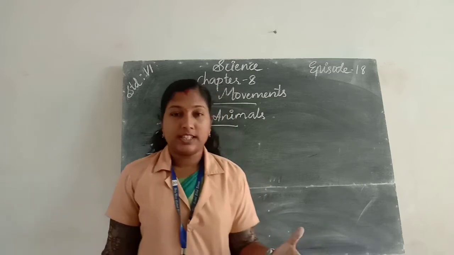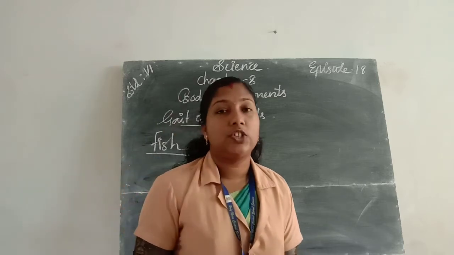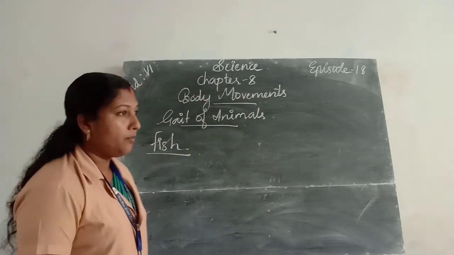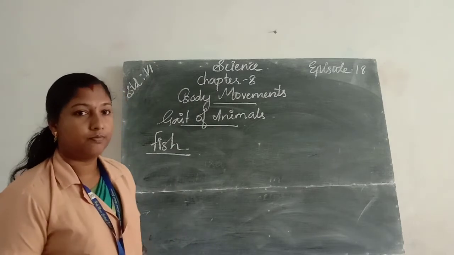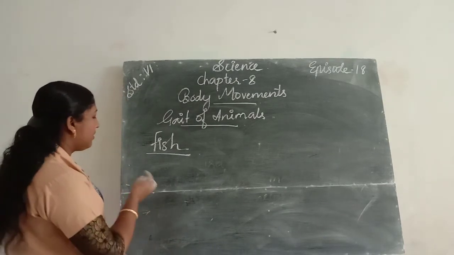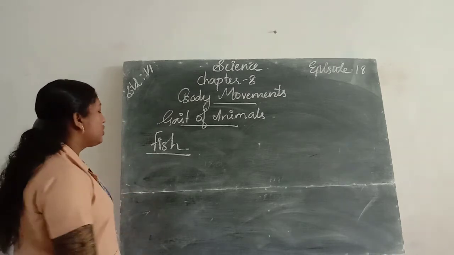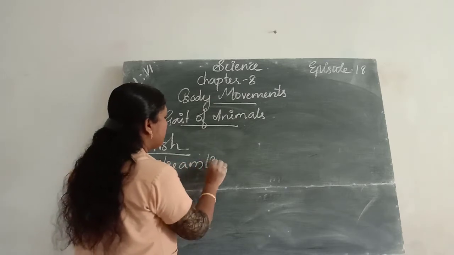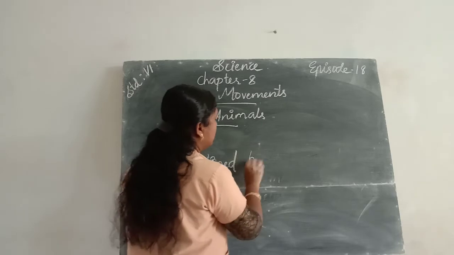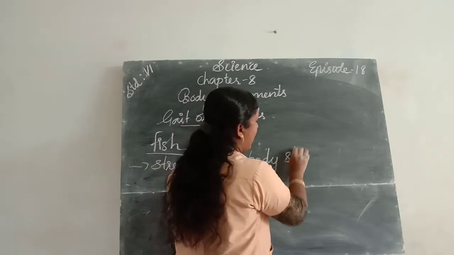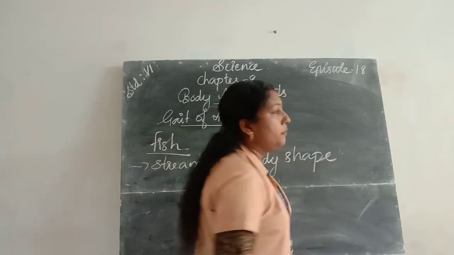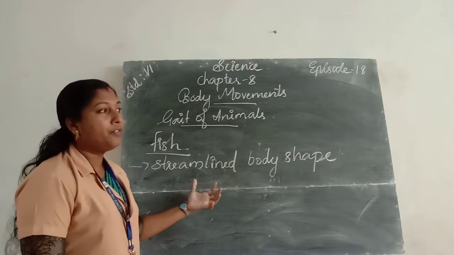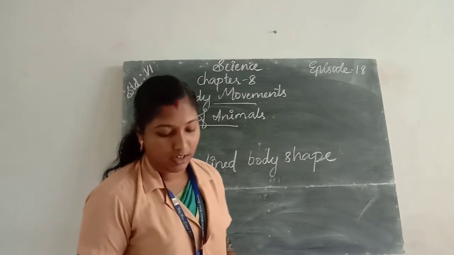The movement of fish in water is helped by their body shape. A variety of body shapes are present in fishes. That body shape is called streamlined body shape. This streamlined body shape helps the fishes to move easily in water.